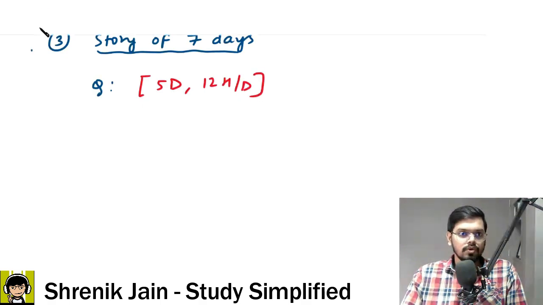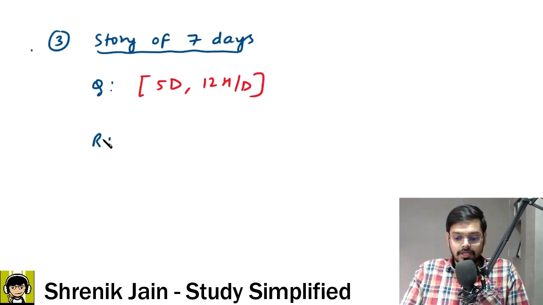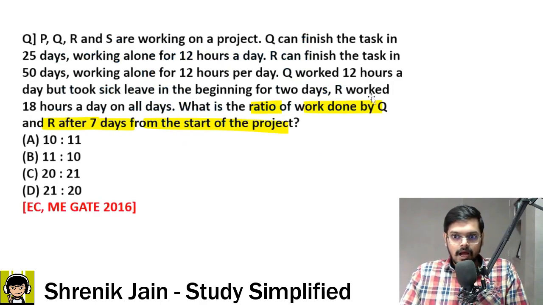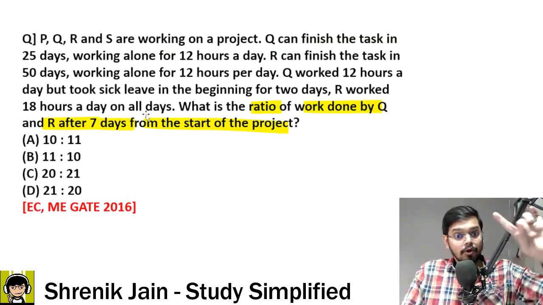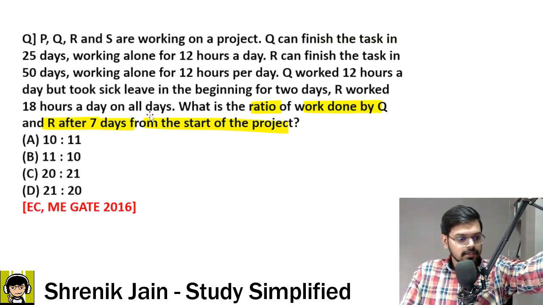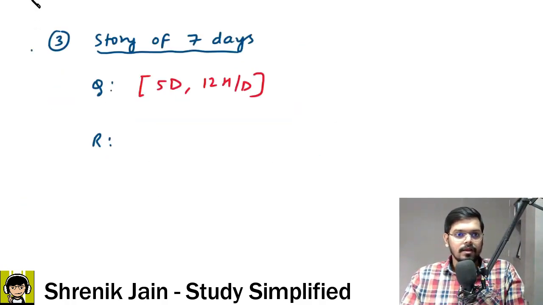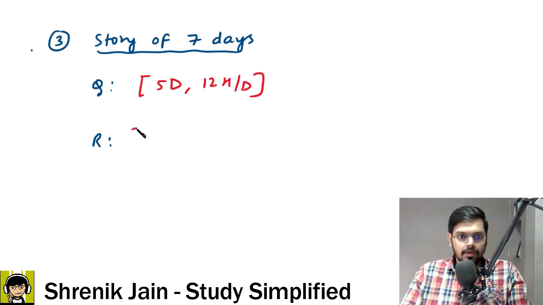What about the story of R? Sir, the story of R is he's working all the days. Check it out. Sir, R worked 18 hours a day on all the days. So he's working for 7 days, and every day he's putting 18 hours per day. So I can update here. The story of R is he's working 7 days and he's working 18 hours per day.